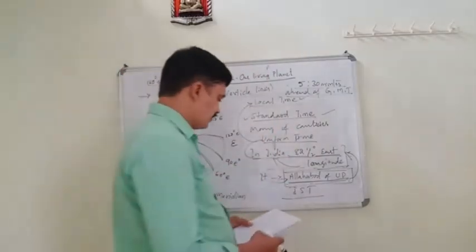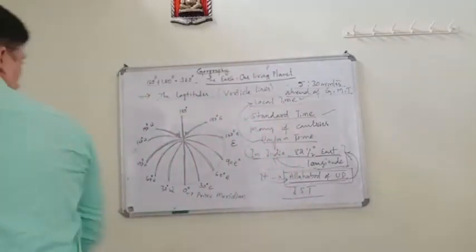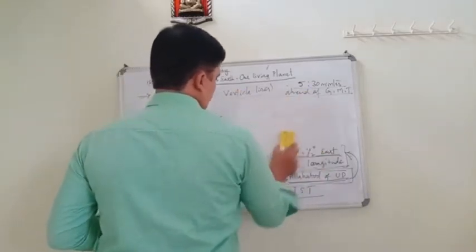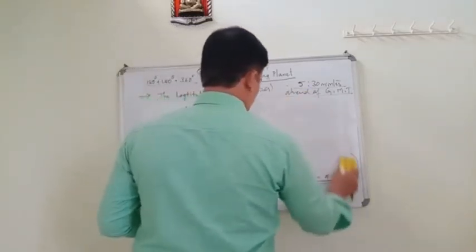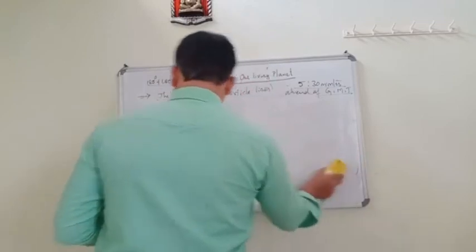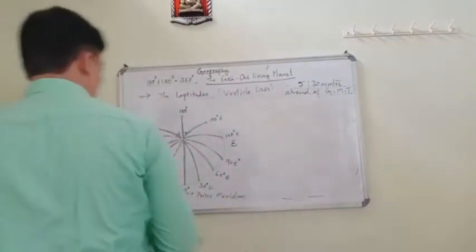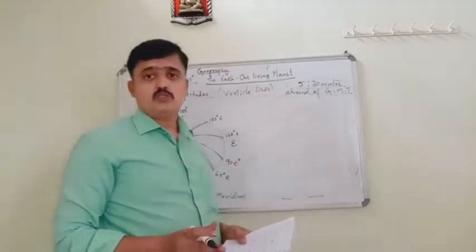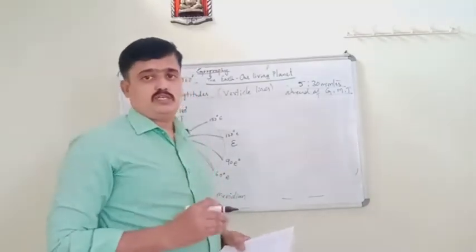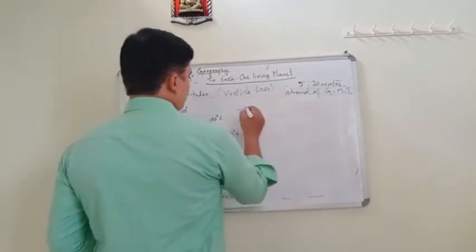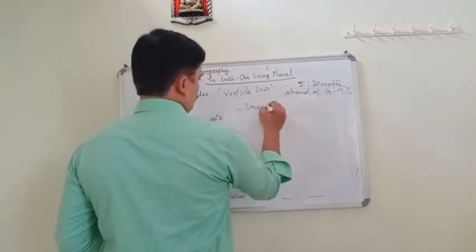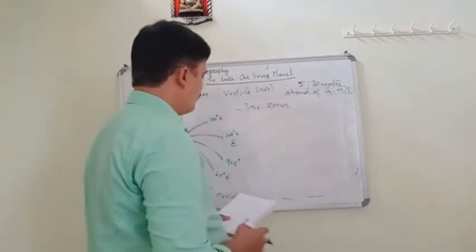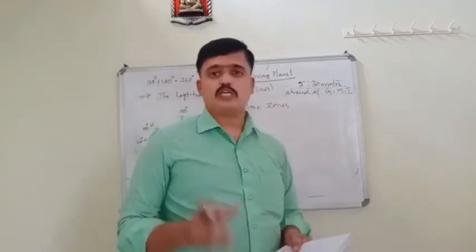Next, one more topic I mentioned: time zones.